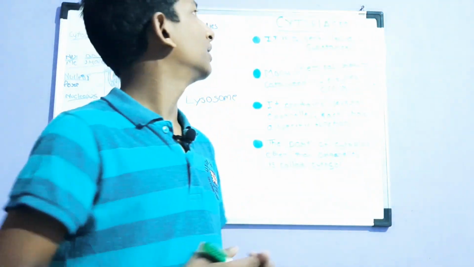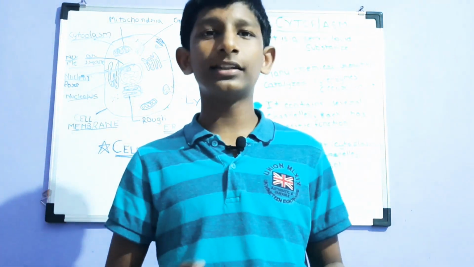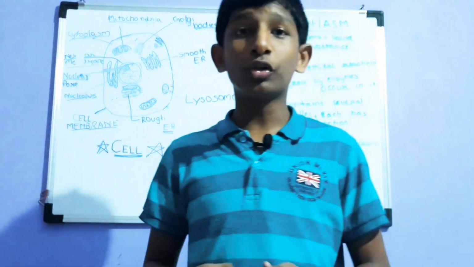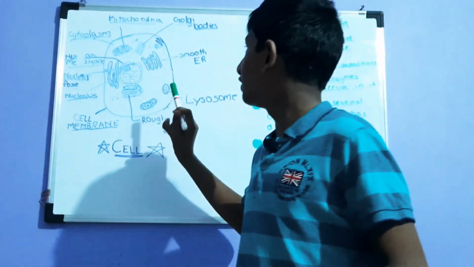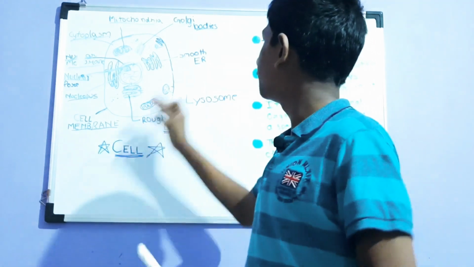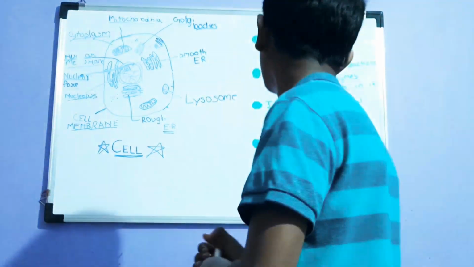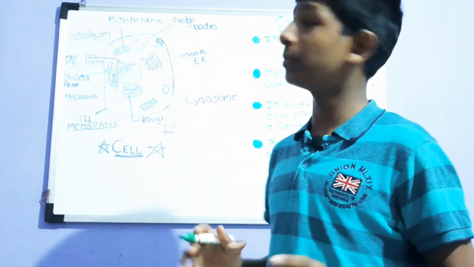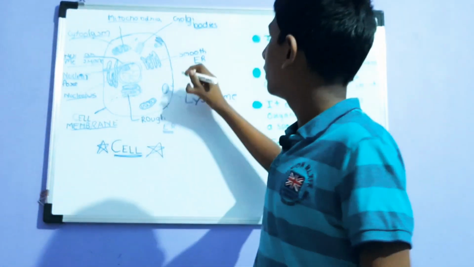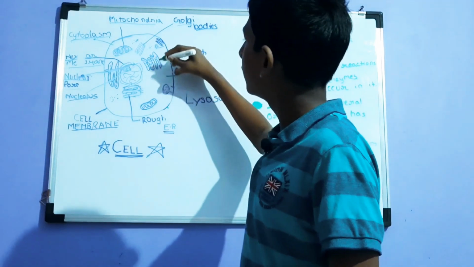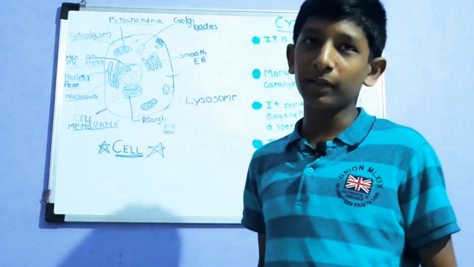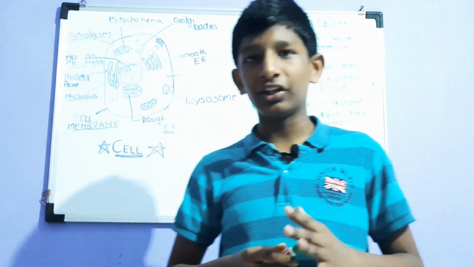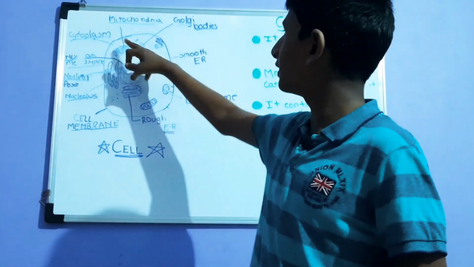So hi friends, now as I told you the basics of a cell and cell membrane, now I am going to tell you about cytoplasm, which is just after the cell membrane as we look towards the cell. Okay, so what is a cytoplasm? Before that, where is cytoplasm in this diagram? This thing, the emptiness which you can see is cytoplasm, because we can't draw cytoplasm because it's white in color. Yeah, so the emptiness is cytoplasm.